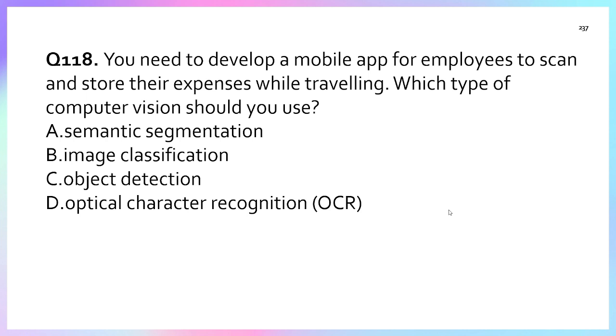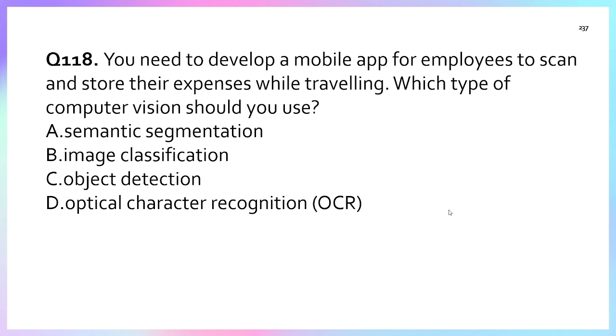So what exactly is the question asking? It is about developing a mobile app for employees to scan and store their expenses while traveling. This means the app needs to read and extract text like amounts, dates, and merchant names from a receipt or bill, which is exactly the work of OCR, right?